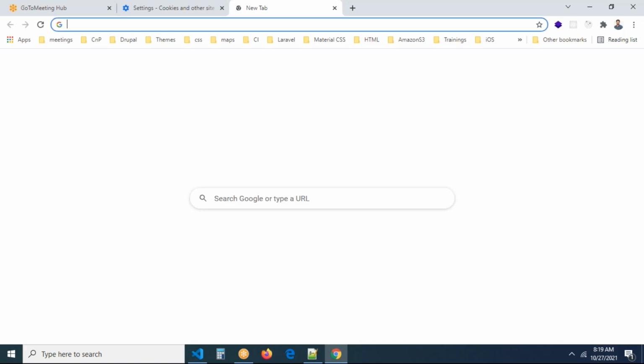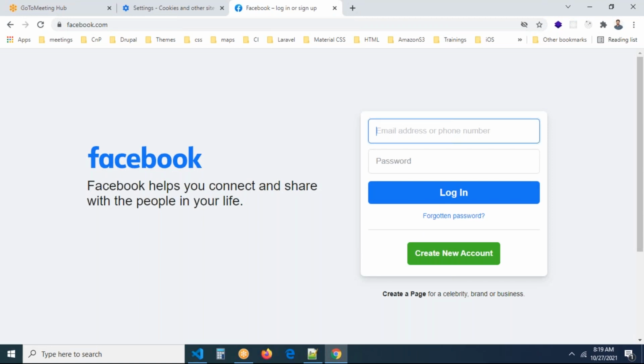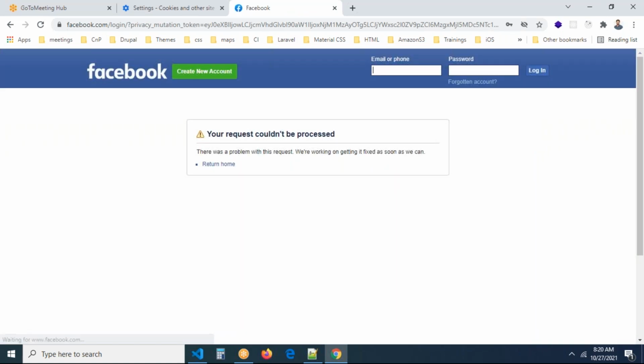Now I'm opening the window. Earlier I added facebook.com, now also I'm adding facebook.com. Do you see, guys, why it is not allowing me? Earlier I already logged into the application and it took me to the home page, but now it is taking me to the login page. It is asking me, okay, let me enter my username and password also. Can you see? Still it doesn't allow you to log in. Why? Because cookies are disabled.